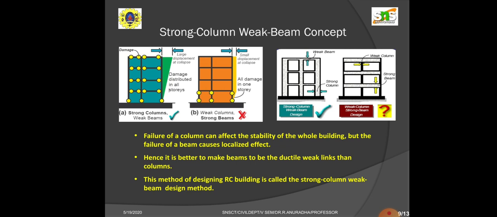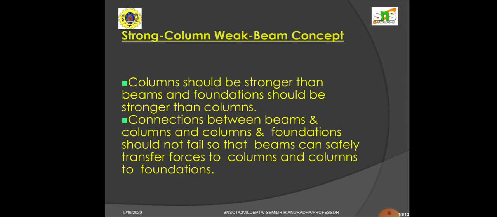This is a concept. So in this strong column weak beam concept, columns should always be stronger than beams, and foundations should be stronger than columns. The connections between beams, columns and foundations should not fail, so that beams can safely transfer forces to columns and columns to foundations. So you should concentrate on the foundations also.